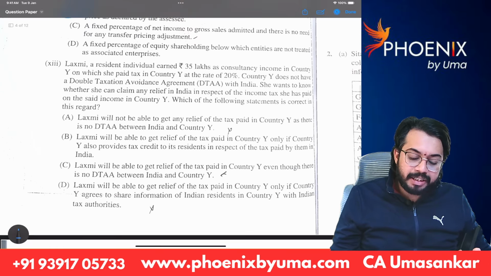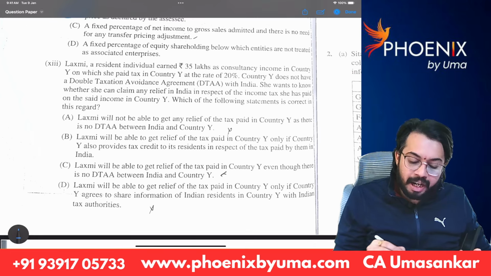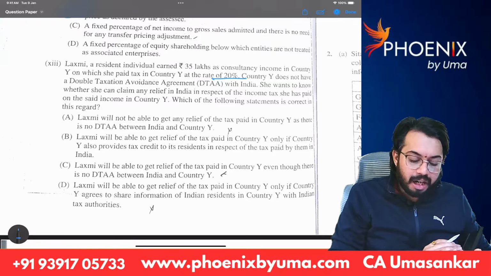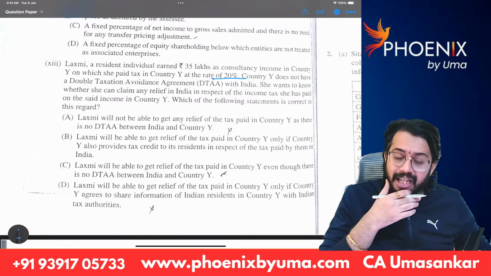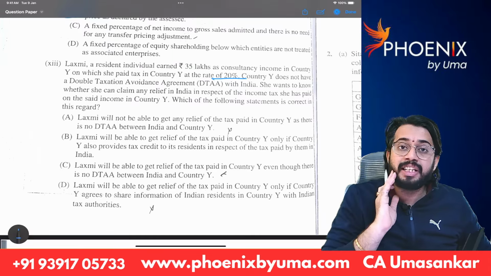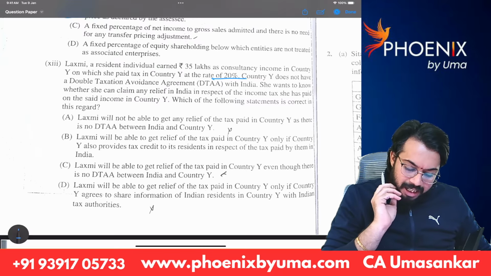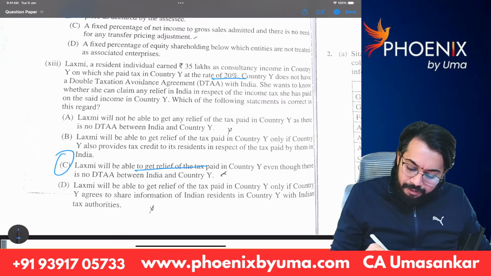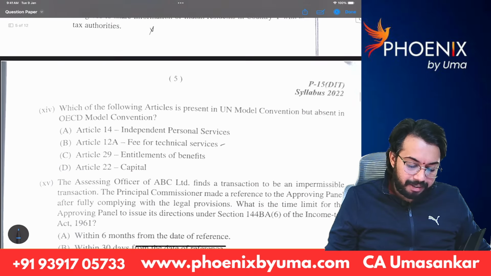Next, Lakshmi, a resident individual, earned 35 lakhs as consultancy income in country Y, on which she paid tax in country Y at the rate of 20%. Country Y does not have a DTAA. She wants to know. See, even though India does not have a double taxation avoidance agreement, still the benefit is allowed under section 91 on doubly taxed income. So the answer is C. Lakshmi will get relief even though there is no DTAA between India and country Y.